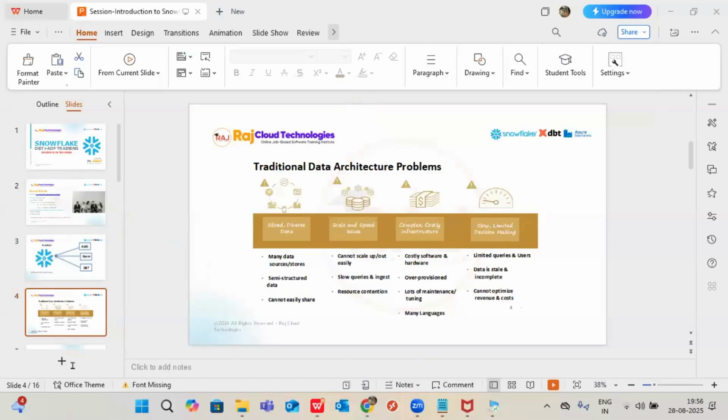If I compare with traditional data architecture, what is the difference? Traditionally we also have data warehouses, everyone knows that, but traditional ones support only limited sources, and semi-structured data, and we cannot share the data easily. But Snowflake supports structured and semi-structured data, 100 plus sources, and we can share the data very easily in a secured way. That is the reason there we got the solution. Where we are facing issues, the solution is there.